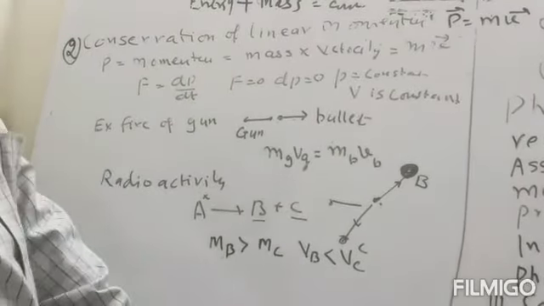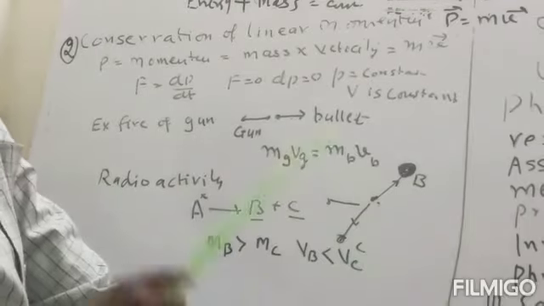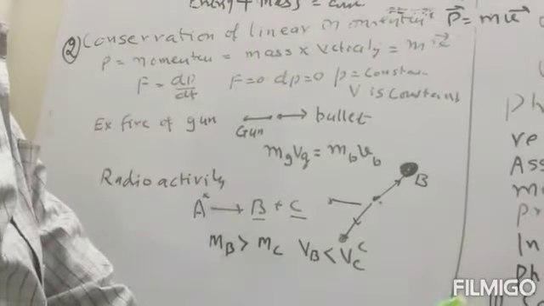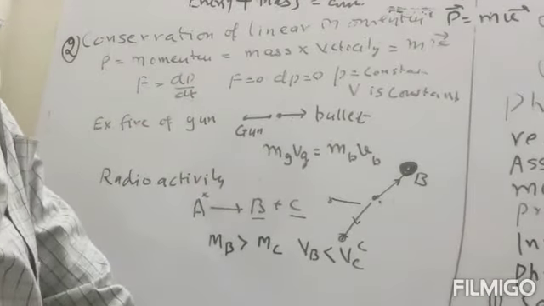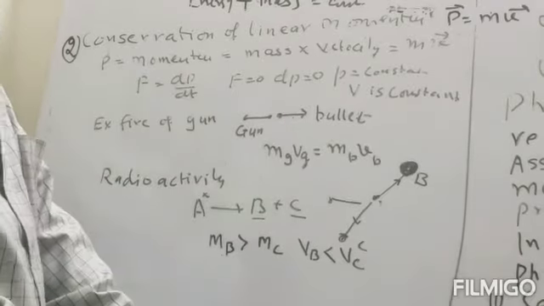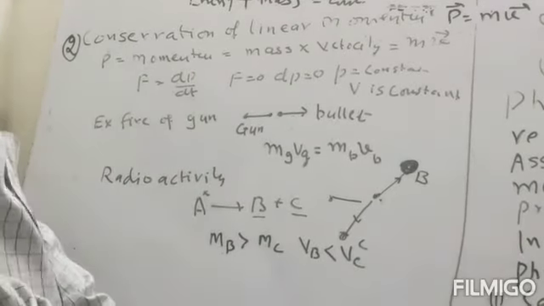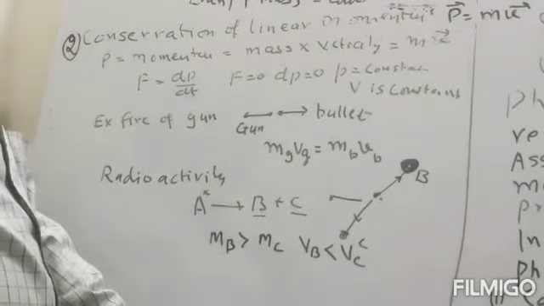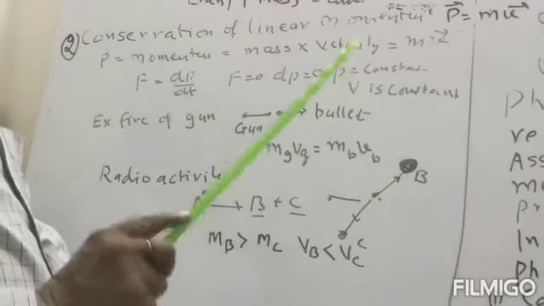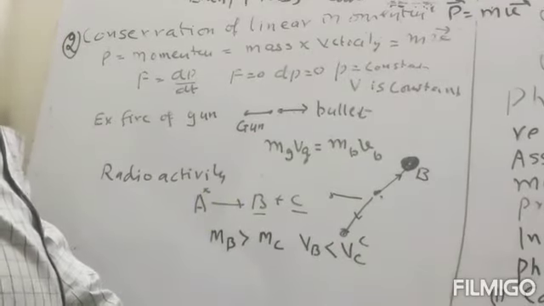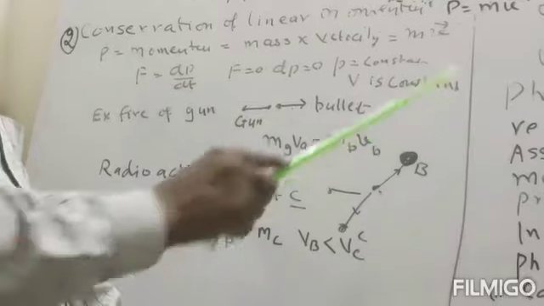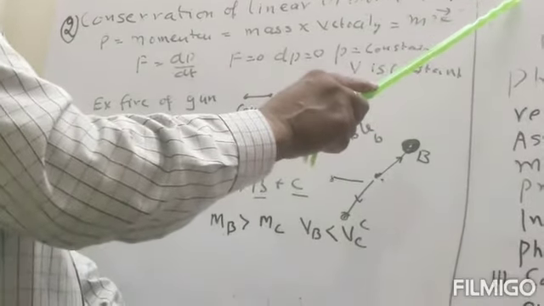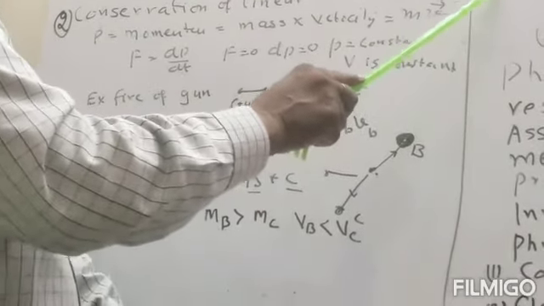So we can define the conservation of linear momentum as: when there is no external force on the system, or if the system is an isolated system, then the momentum is always conserved. Momentum conserved means the product of m into v is constant.